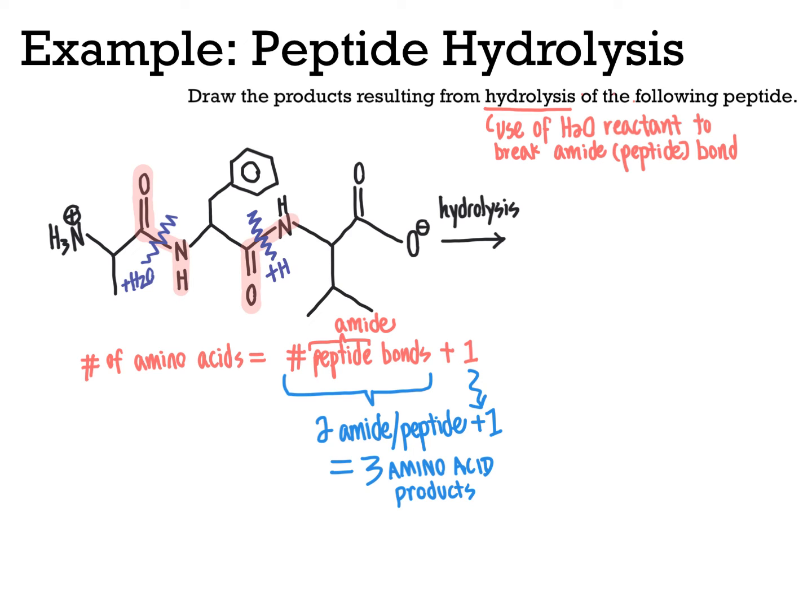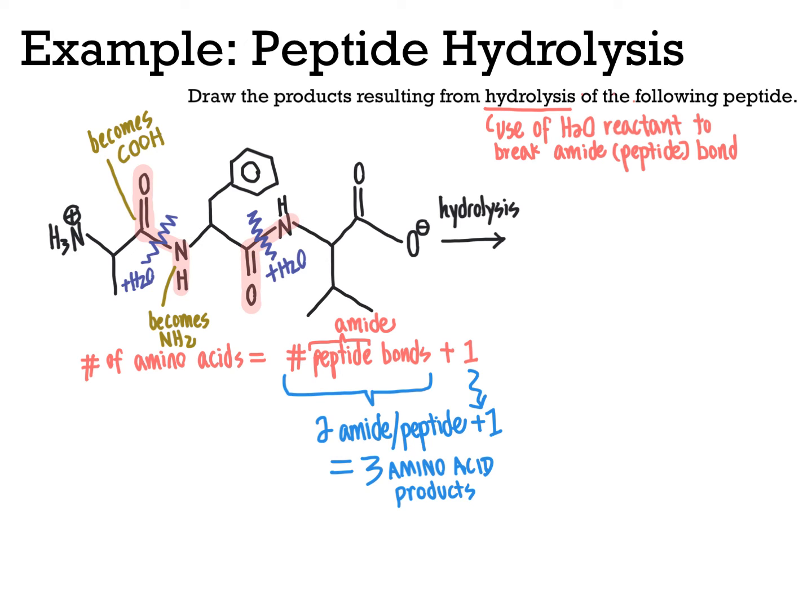When we bring in water as the reactant, like we saw just a moment ago with our general reaction for amides, we break this bond, the carbonyl group becomes bonded to an OH group to make a carboxylic acid group here, and then over here, the nitrogen becomes bonded to one of the hydrogen atoms from H2O to create an NH2 group here at this structure's end. We would do the same thing over here.